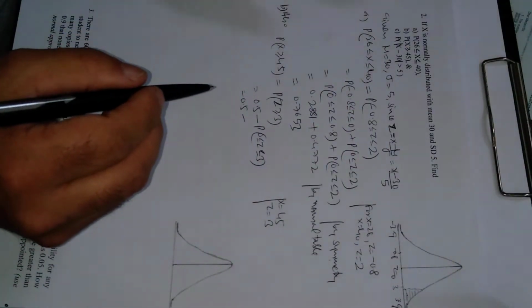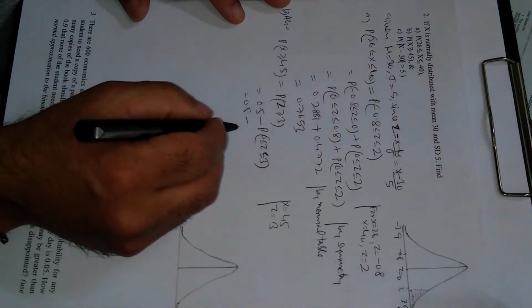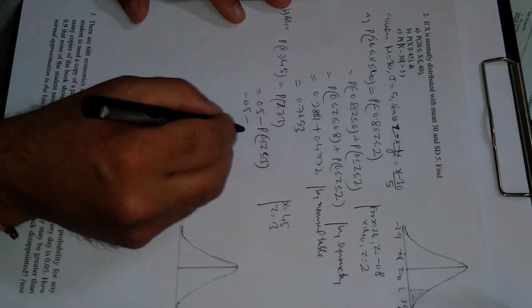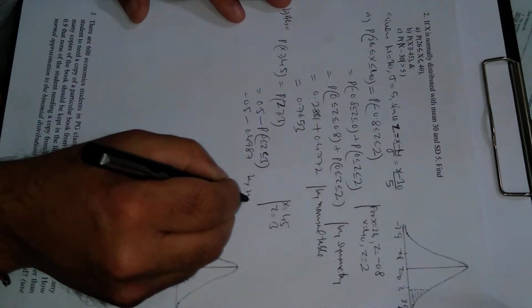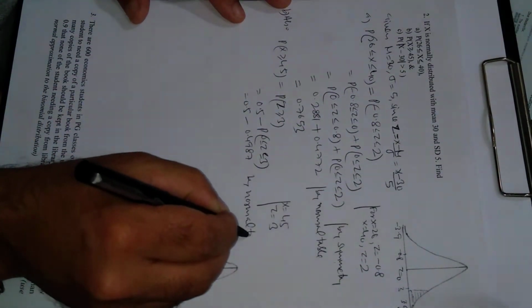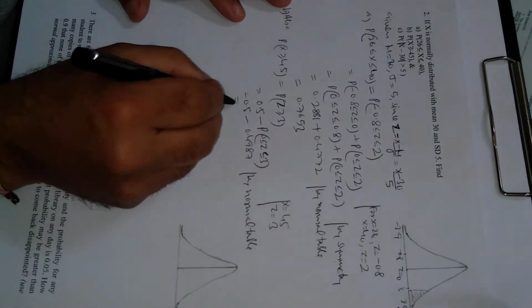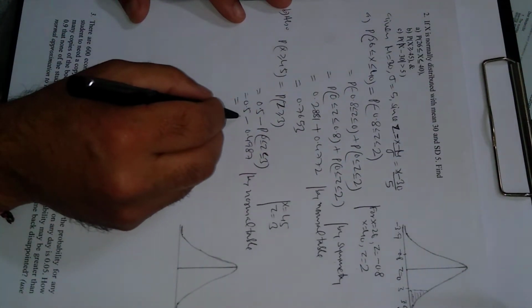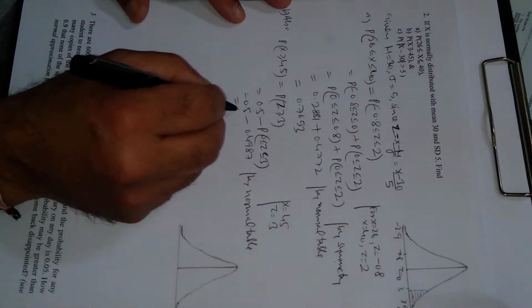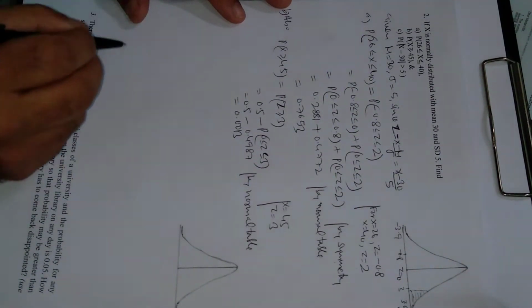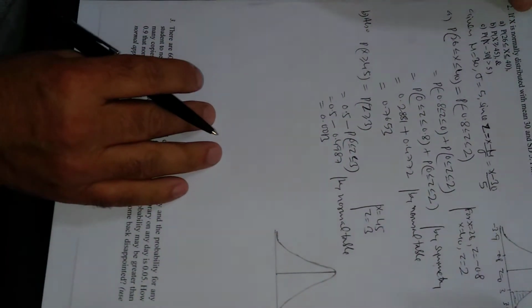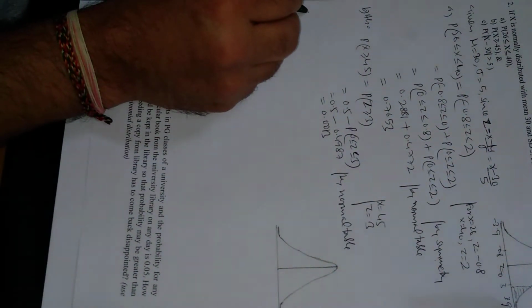This is 0.4987, by the normal table, and on simplification this will come out to be 0.0013 approximately.